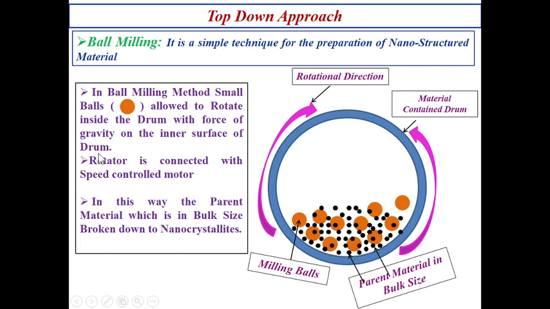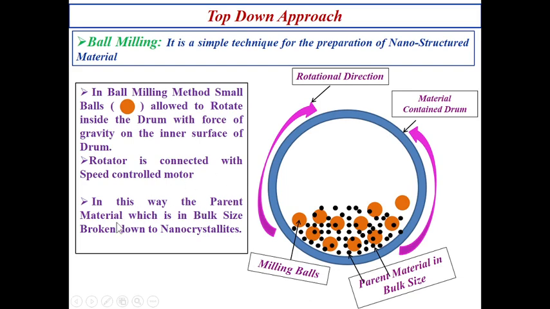The balls are allowed to rotate inside the drum with the force of gravity on the inner surface of the drum. The rotator is connected to a speed controller motor. So this drum can be rotated with a controlled motor, which means you can increase and decrease the speed of the motor.